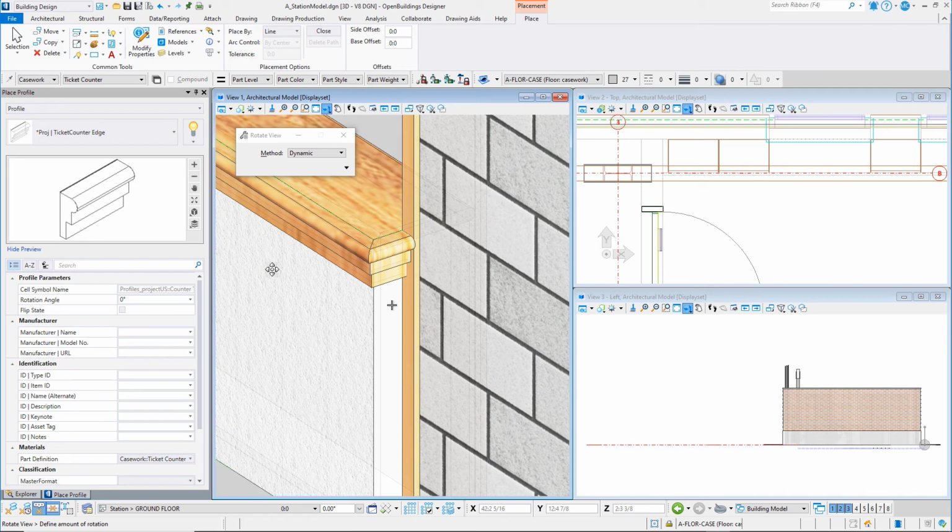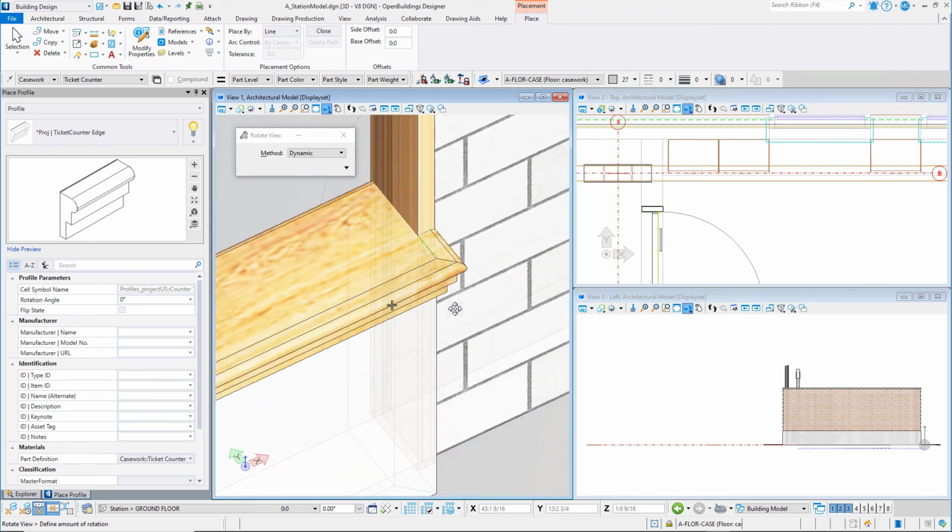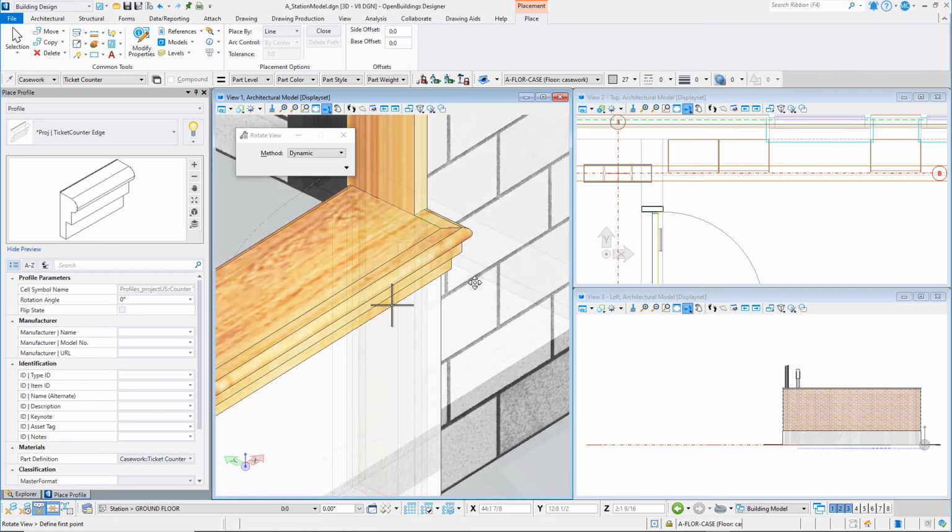In this session, you have added casework details to the architectural interior using both the casework tool and the profile tool. In the next session, we will add additional content, such as furniture and equipment, to finish out the interior.